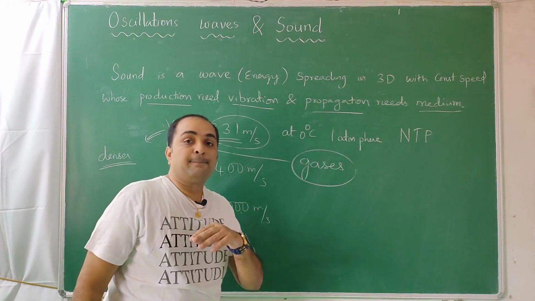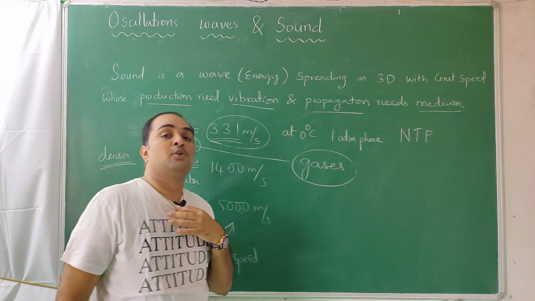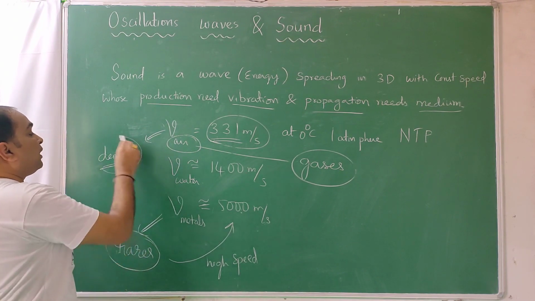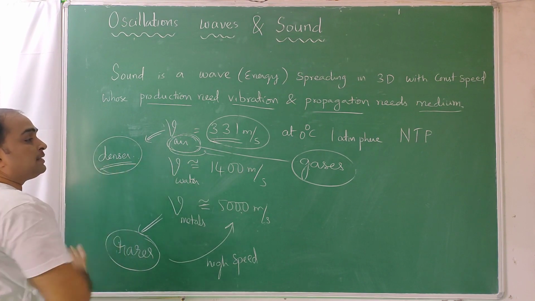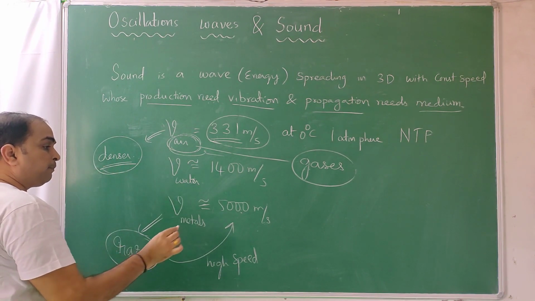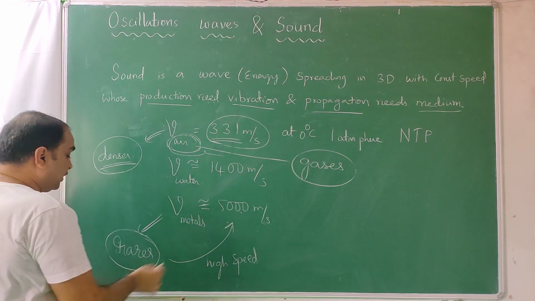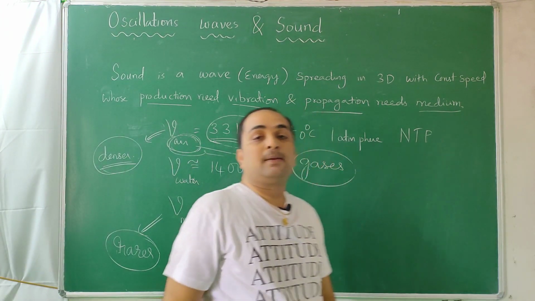So for light, air is a rarer medium because it travels fast. In glass and all, it travels slowly. So for sound, it is the opposite. In air or gases, sound travels slow, so it is a denser medium. In metals and solids, it travels fast. That's why it's a rarer medium. So gases are denser medium, solids are rarer medium.